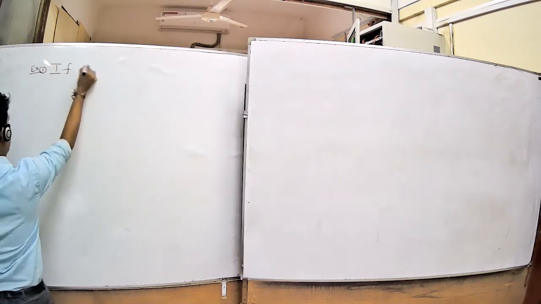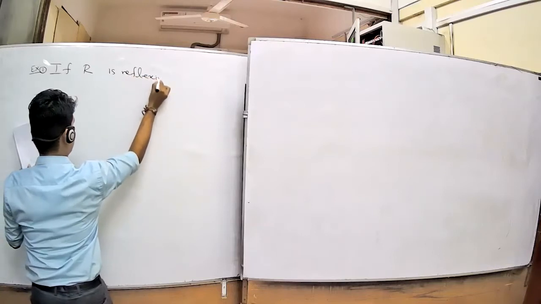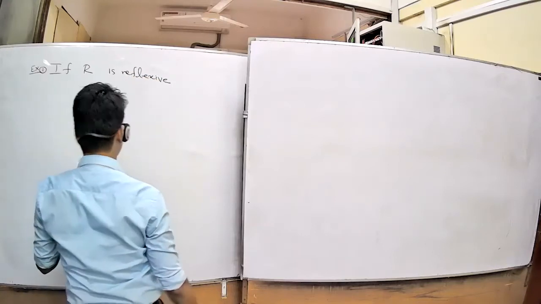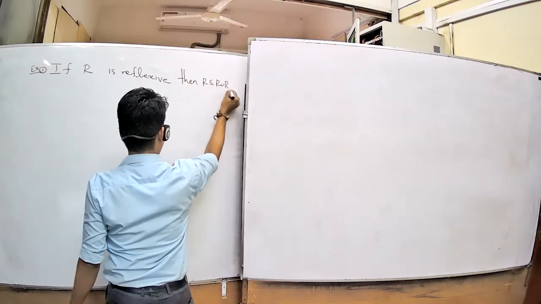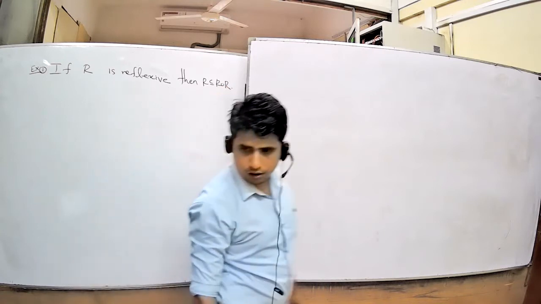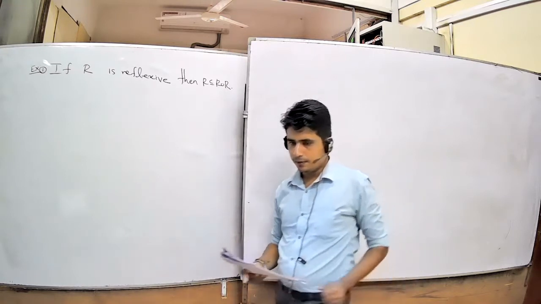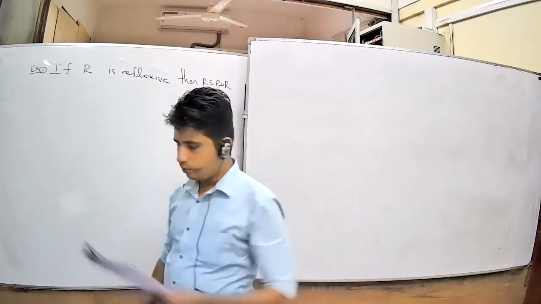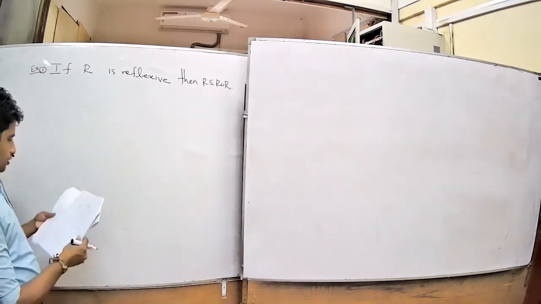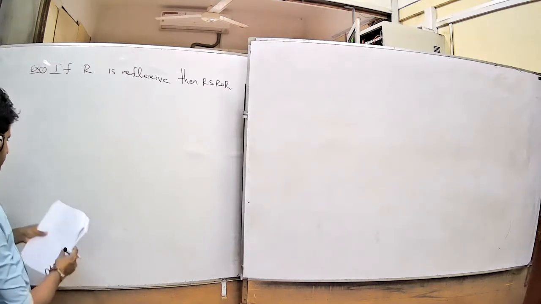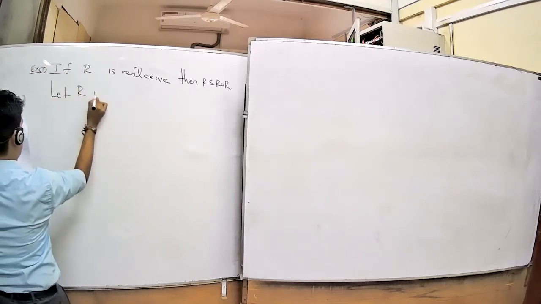If R is reflexive, then R is a subset of R composition R. For this proof, you take R as reflexive, and then you want to show that R is a subset of R composition R. Let R be reflexive.